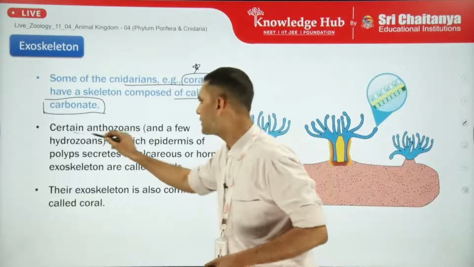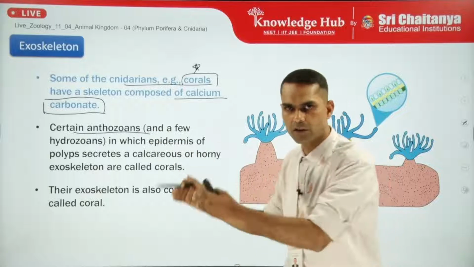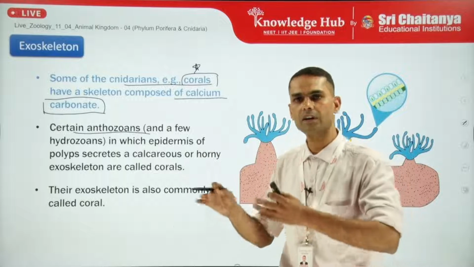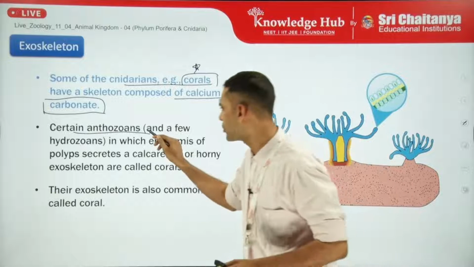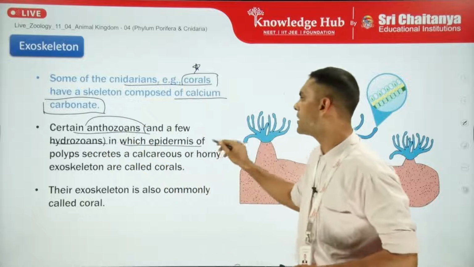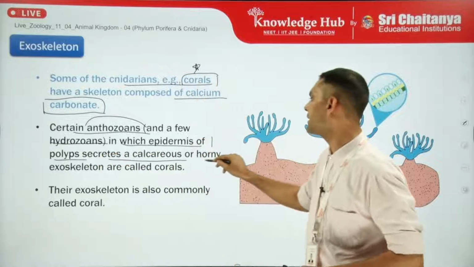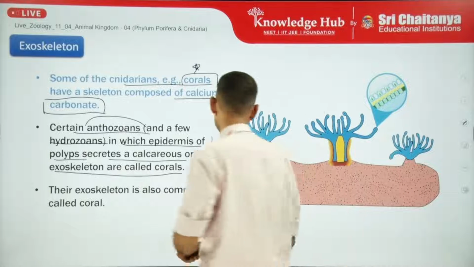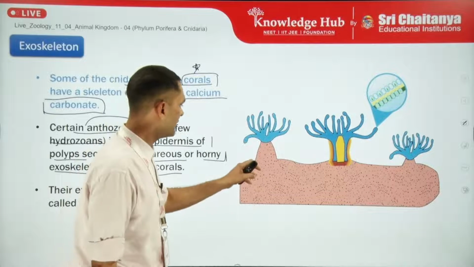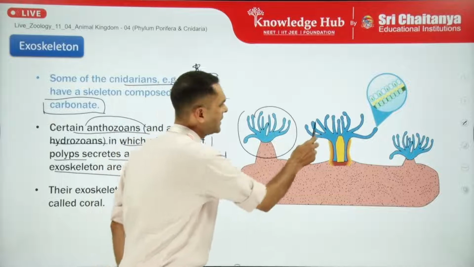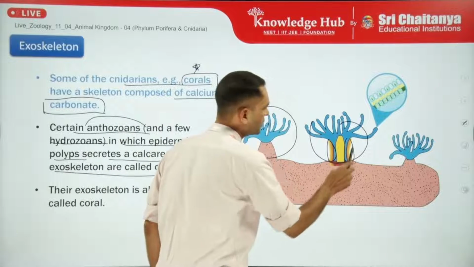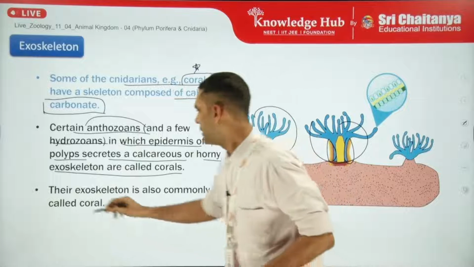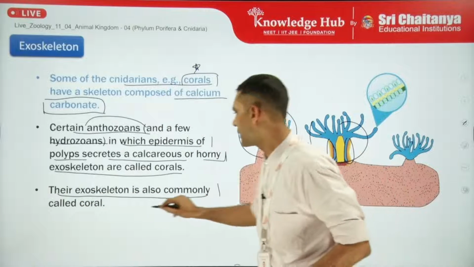Okay, so certain anthozoans. What are anthozoans? As we proceed towards the end of the chapter, we will see the classification of Cnidaria. There are three classes: Anthozoa, Scyphozoa, Hydrozoa. Out of that, one class is the anthozoans, and a few hydrozoans in which the epidermis of polyps secretes a calcareous or horny exoskeleton and are called coral. So in this diagram we can see that the polyp form is secreting calcium carbonate, and when it settles down at the floor, it deposits as a calcium carbonate rock. So their exoskeleton is also commonly called coral.